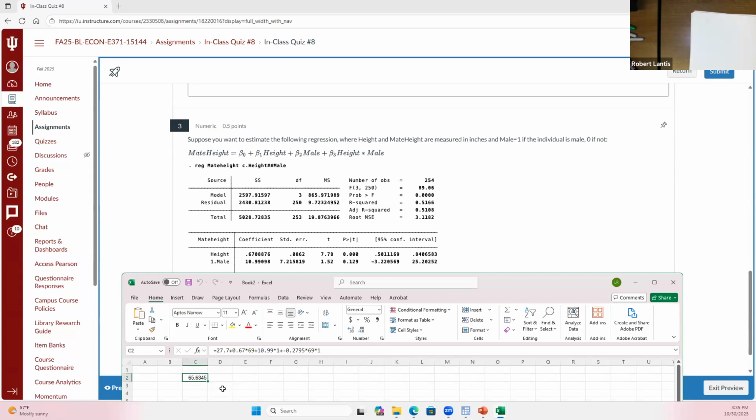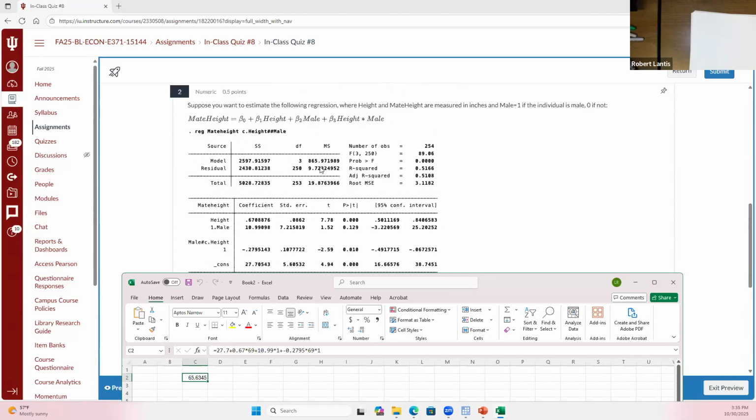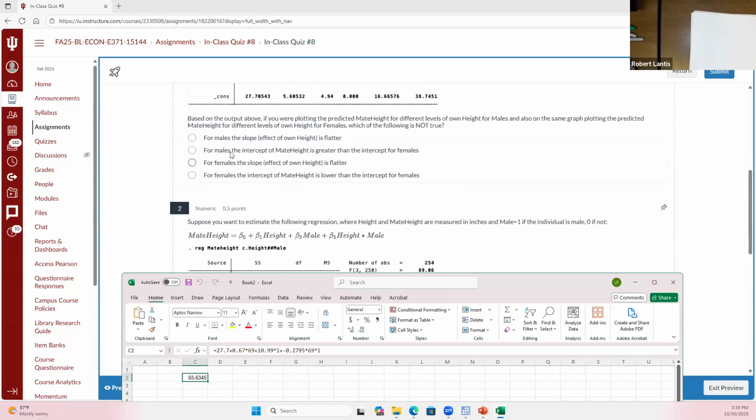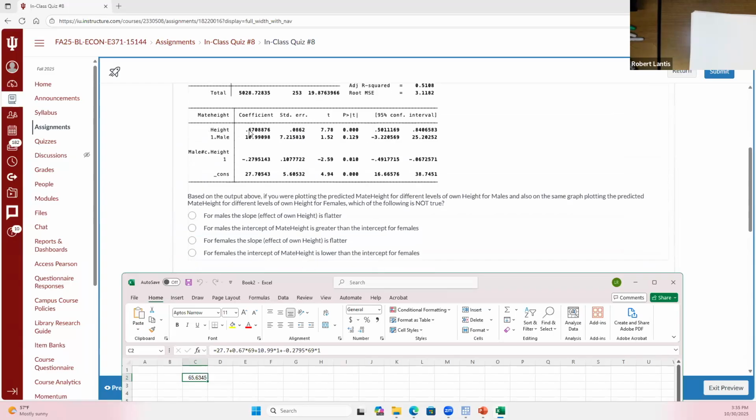We got the first one wrong. I might just have it. I just pulled these questions, so I knew that we wouldn't have time to get through all of them. I'll make sure after class I get these updated, but it should be right. Looking for which one's not true. That was going to be that the female slope was flatter, right? Female slope should actually be steeper. As long as you go with this one being not true, I'm going to sit afterwards.